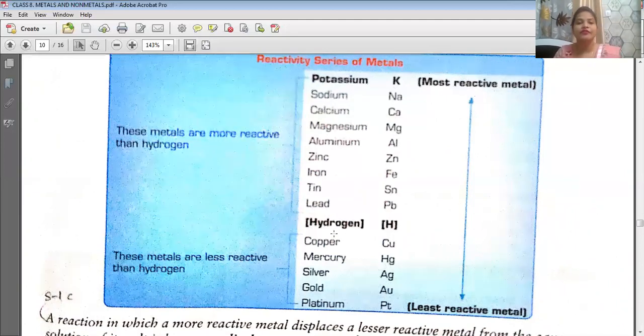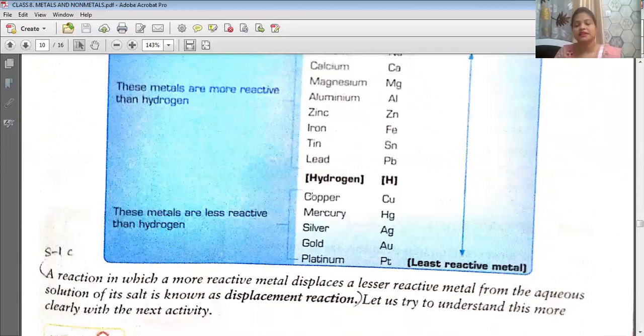Now, you must be wondering that this is a table of metals, but hydrogen is a non-metal. So why is it there in the reactivity series? Hydrogen, being a non-metal, is placed in the group of metals in the reactivity series. Why? Hydrogen is placed in the reactivity series because it shows electropositivity.